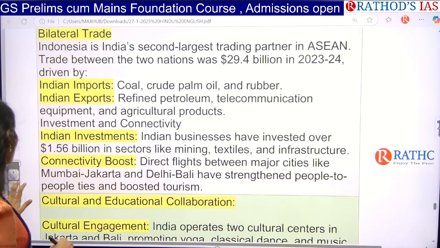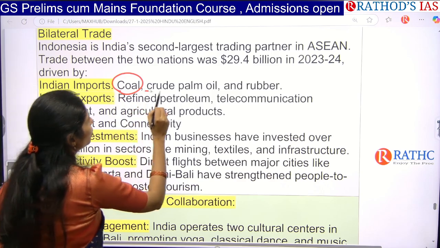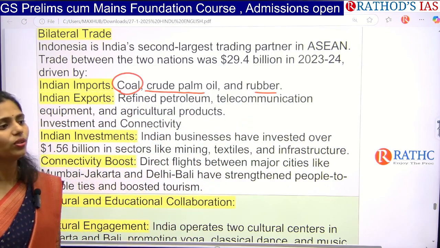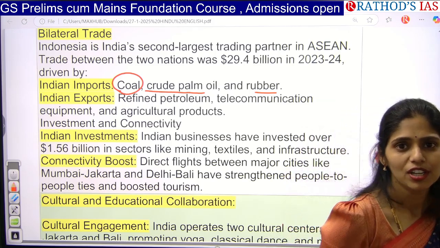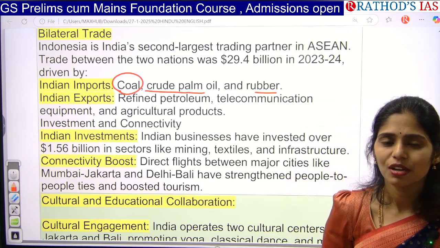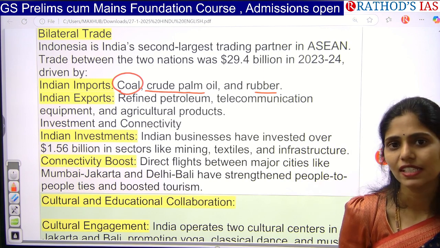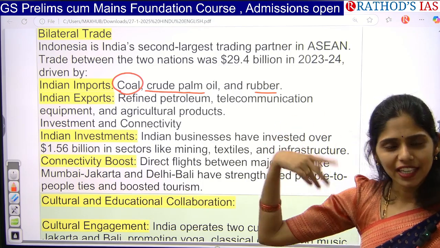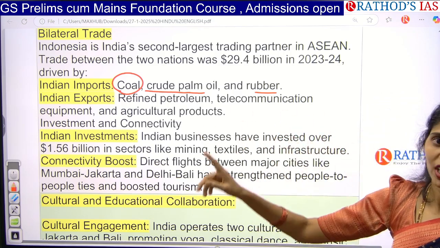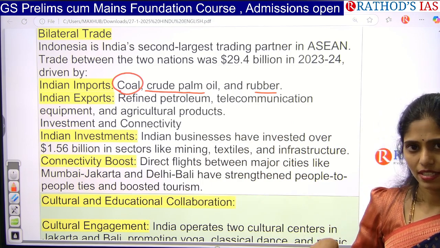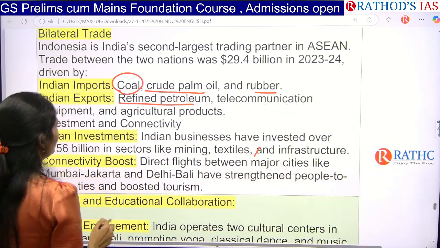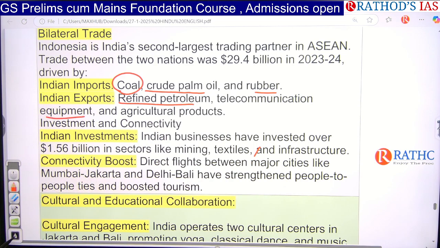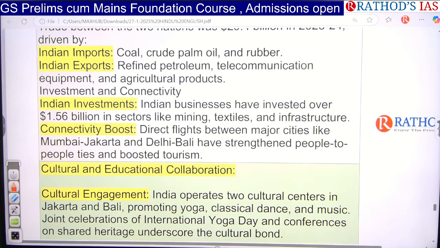Okay, if you see the imports and exports, we are importing coal, crude palm oil, and rubber. As you all know, during the festive season in October and November of 2024, the prices of palm oil increased because of rising demand for festivals in our country. It also affected the import and export trade between India and Indonesia regarding palm oil. So you have to connect like this. Next, in our Indian exports, we are exporting refined petroleum, telecommunication equipment to Indonesia, and agriculture products. Investments and connectivity also show good ties.